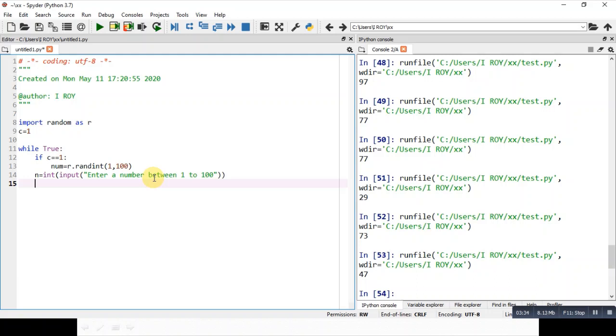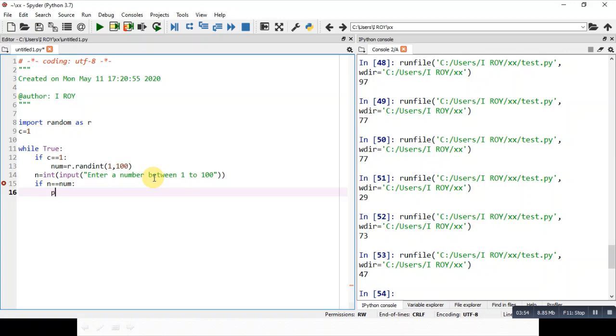Now the user will enter the number. Now we will compare it. If the number entered by the user, means n, is equal to the generated number, means num, then what will happen?